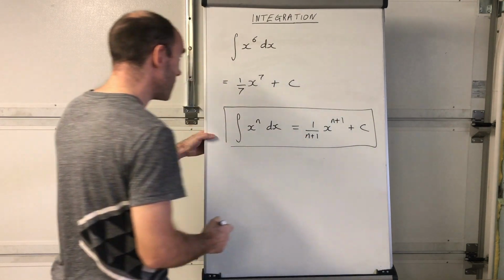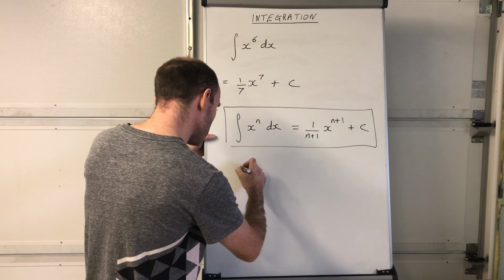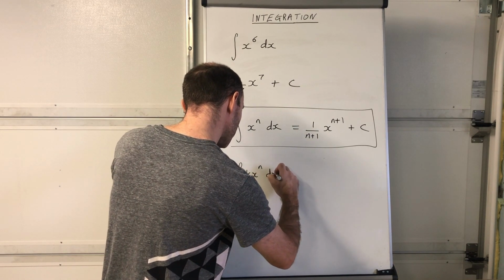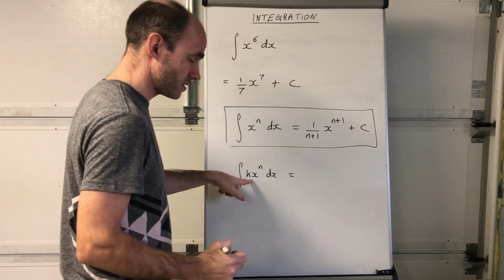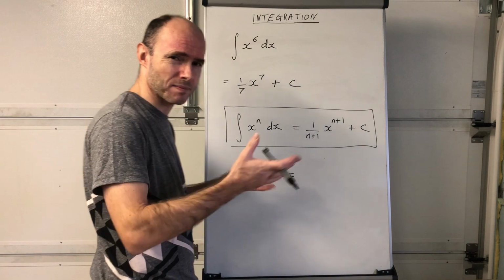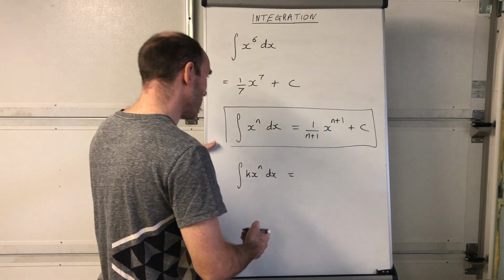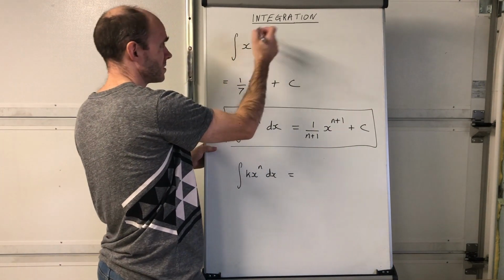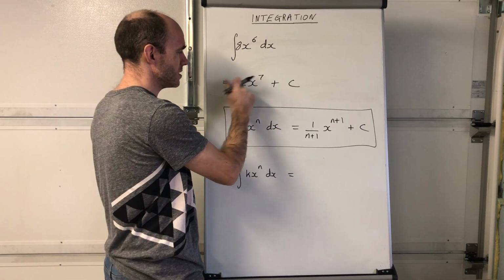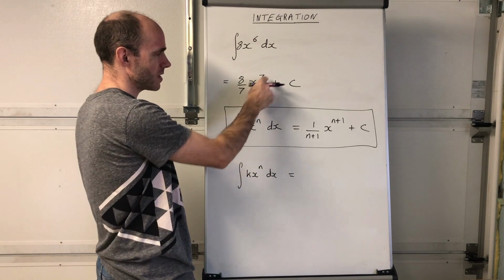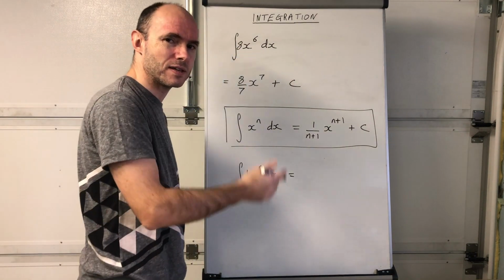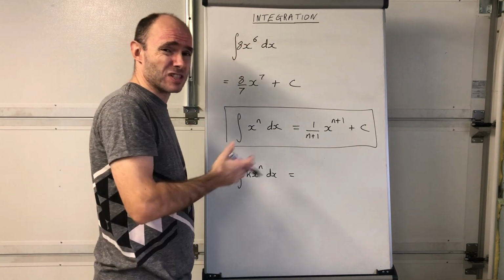Okay. Suppose you've got a constant in front of it, so suppose you're after integrating this, k x to the power of n dx, okay, where k is generally some other number, okay. I'll tell you what sort of numbers they generally are in a minute. Well, if I just put a generic number there, if I put 8 in front of that, how does that change the answer? It just changes it to an 8, doesn't it? Okay, because when you differentiate this, 7 times the 7th is 1, and then you've got the 8 there. So you can see that coefficient there effectively just remains, okay?